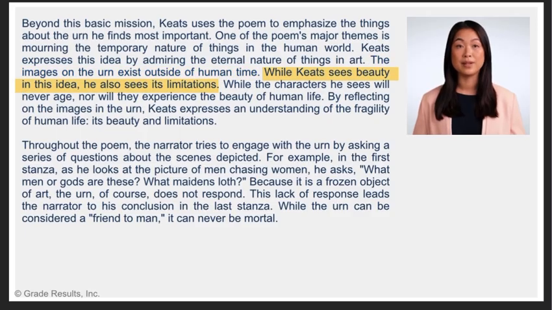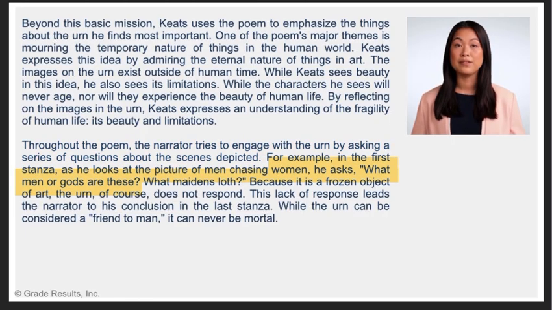While Keats sees beauty in this idea, he also sees its limitations. While the characters he sees will never age, nor will they experience the beauty of human life. By reflecting on the images in the urn, Keats expresses an understanding of the fragility of human life, its beauty and limitations. Throughout the poem, the narrator tries to engage with the urn by asking a series of questions about the scenes depicted.